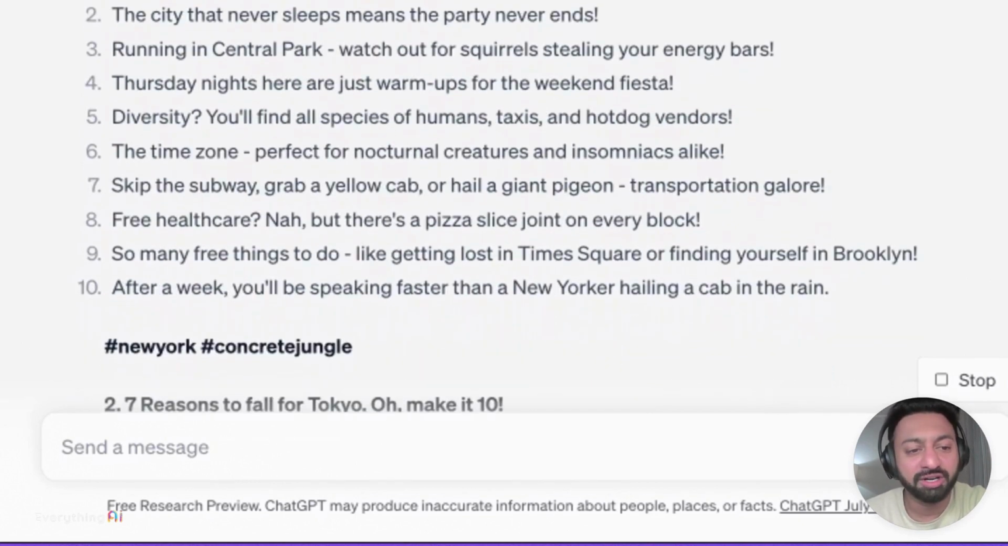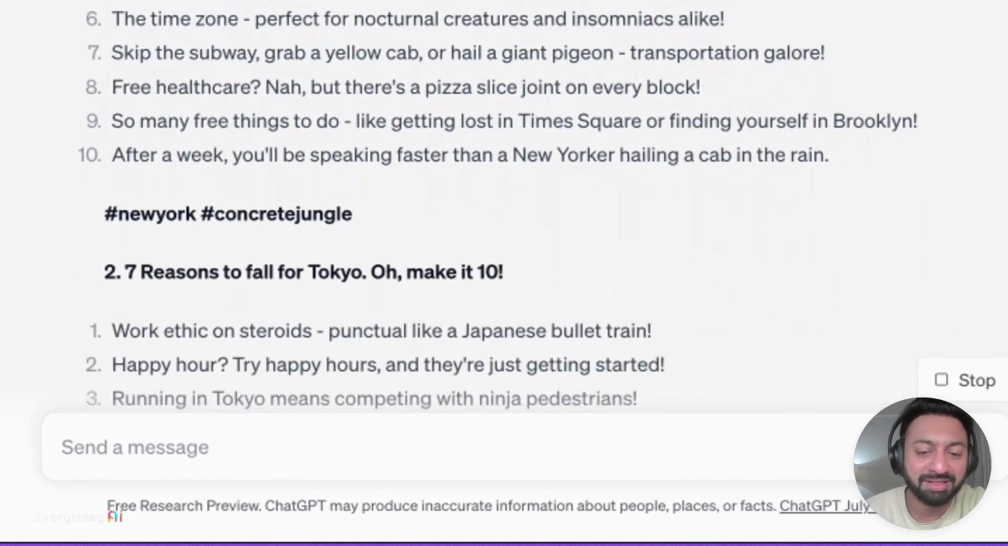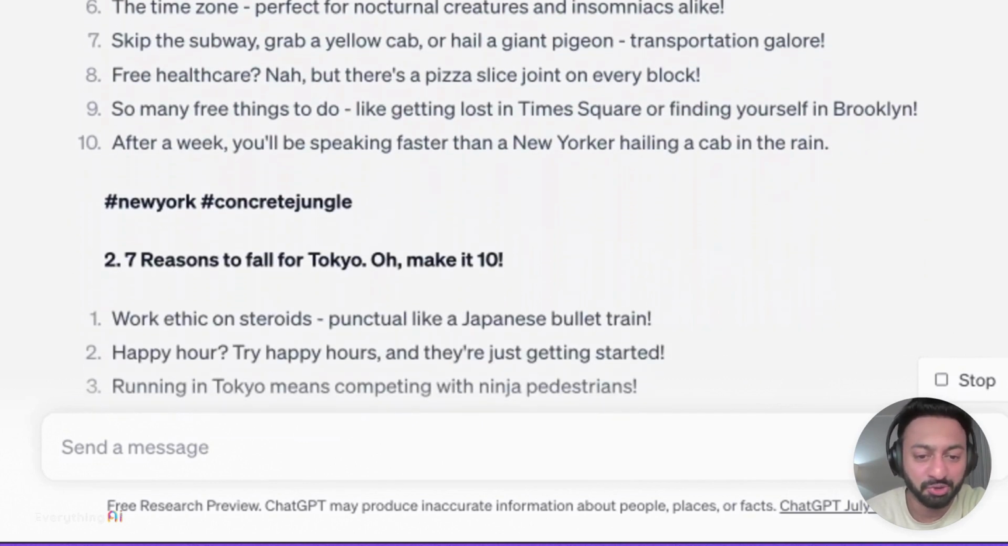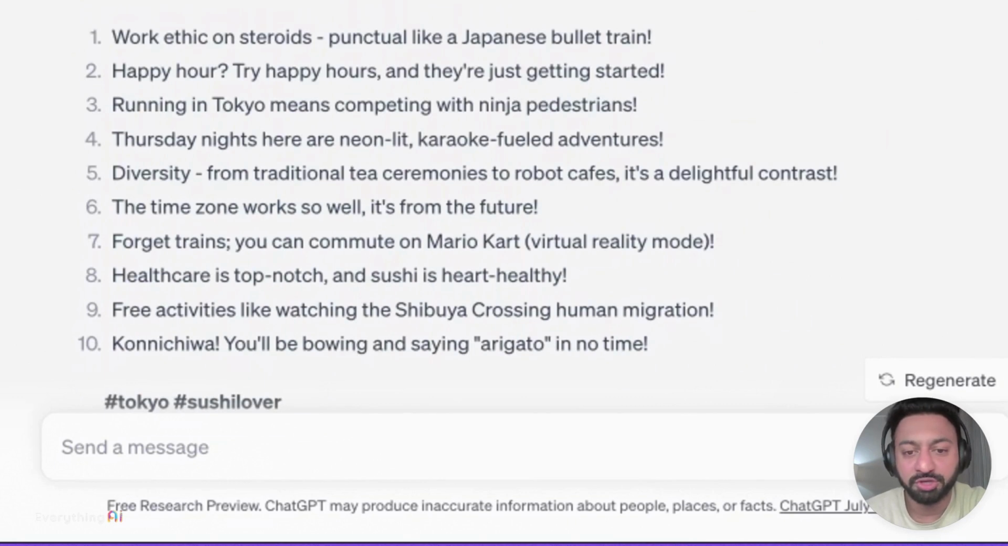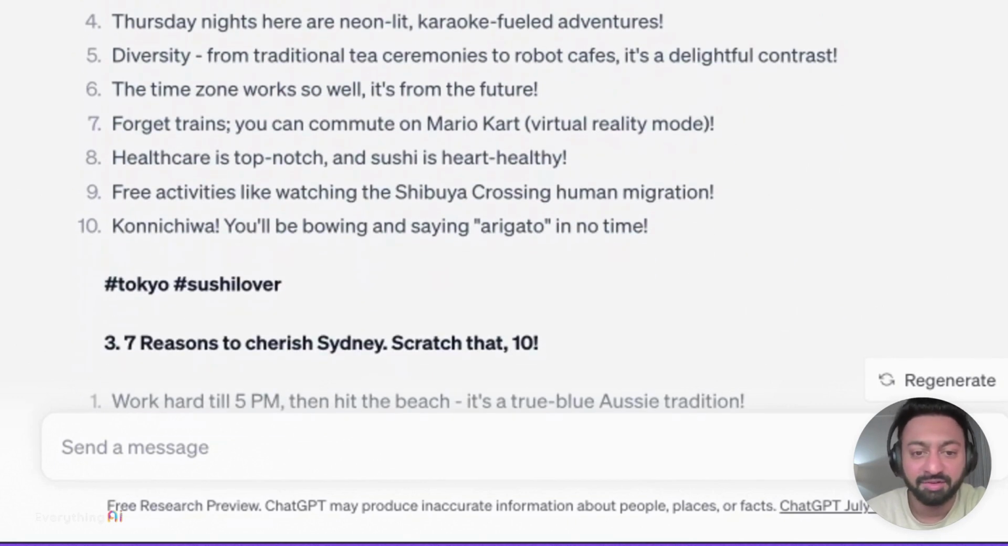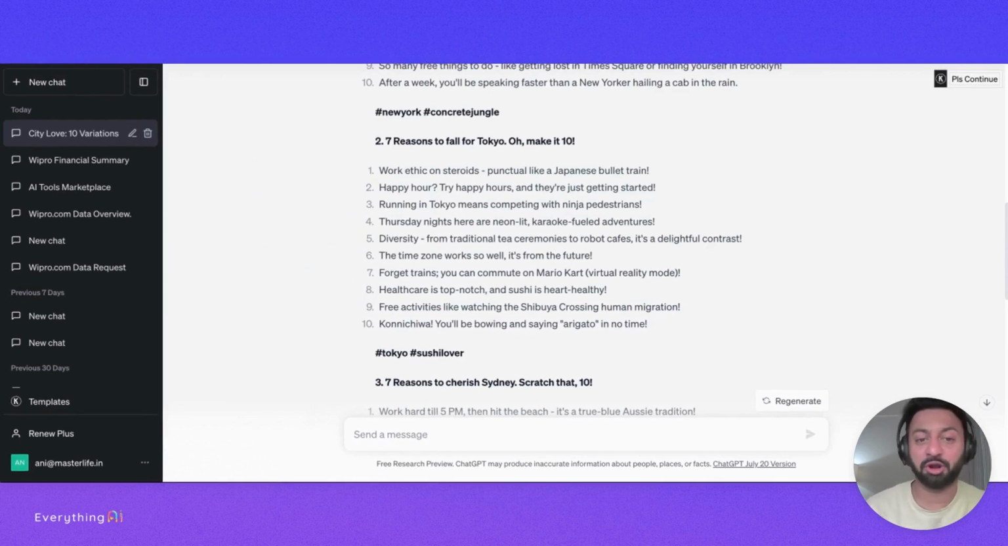And I love how the content is so customized for a city, right? They've also picked hashtags which are very specific to the city. So New York, concrete jungle, reasons to fall for Tokyo. Okay, make it 10. Work ethic, happy hour. Running in Tokyo means competing with ninja pedestrians. Amazing, right? So what I could actually do is just schedule all of this once every, let's say, 2, 3 weeks, and just make it a fun thing.